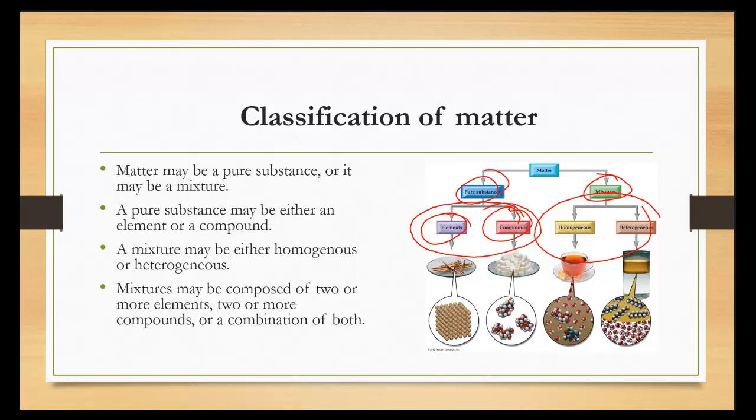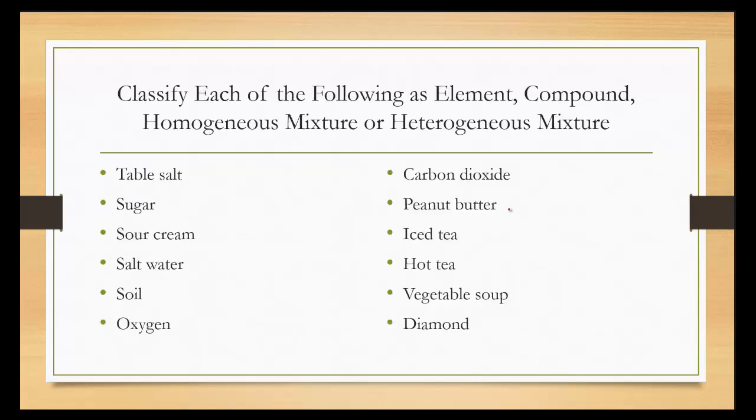Alright, so let's do some practice ones. Table salt, that's NaCl, sodium chloride, that's a compound. You have two elements there that are chemically bonded together. Sugar, that is another compound. You have three elements there that are bonded together.